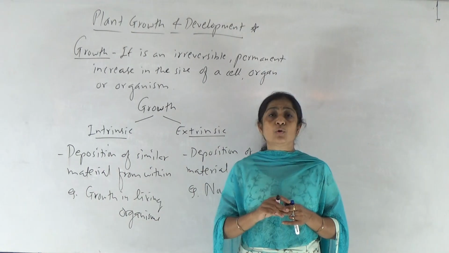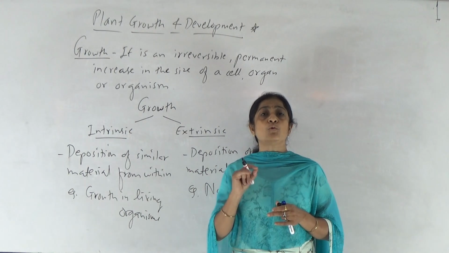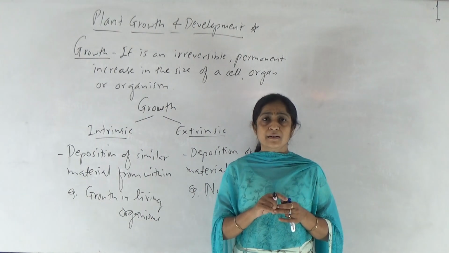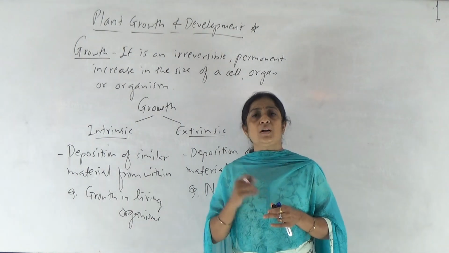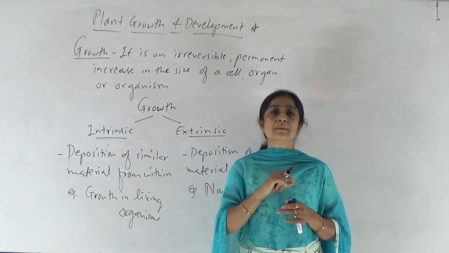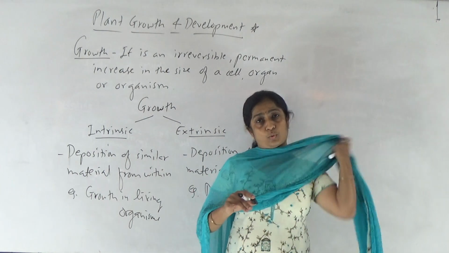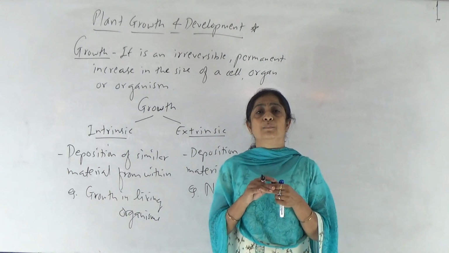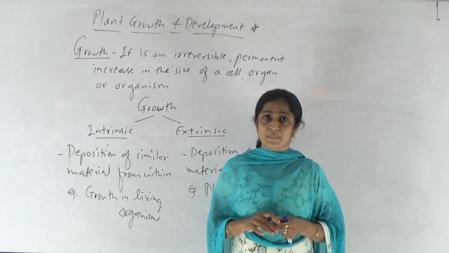When we talk about growth, especially, growth occurs in living organisms due to cell division, right? As a result of cell division, from the parent cell, new daughter cells are formed. If the organism is unicellular, then increase in the number of cells represents growth. Whereas in a multicellular organism, due to cell division, the mass of that organism increases.